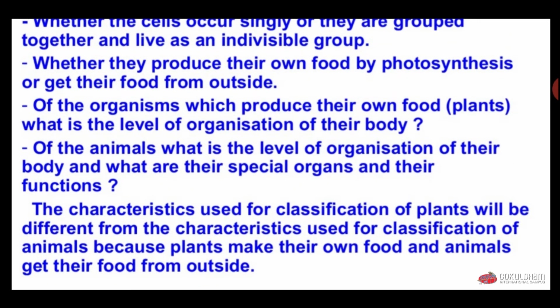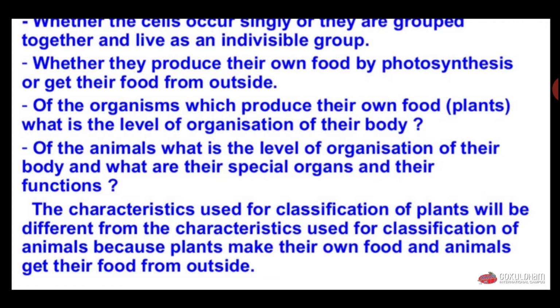The characteristics used for the classification of plants will be different from those used for animals, because plants make their own food and animals get their food from outside. There are certain characters, and on the basis of these characters, we classify organisms. For example, we classify plants and animals on the basis of how they obtain food.